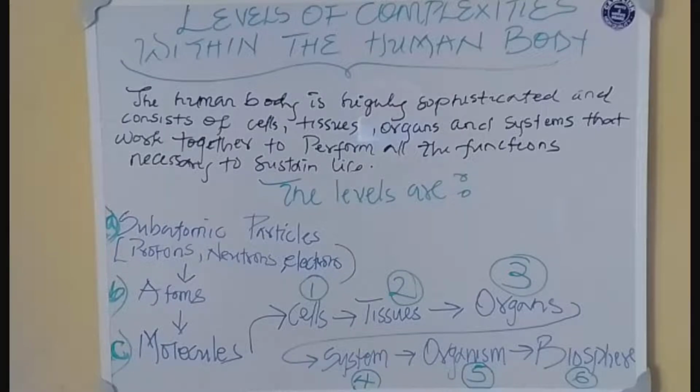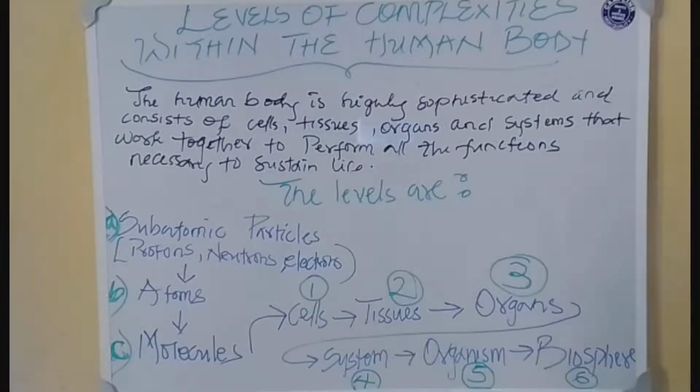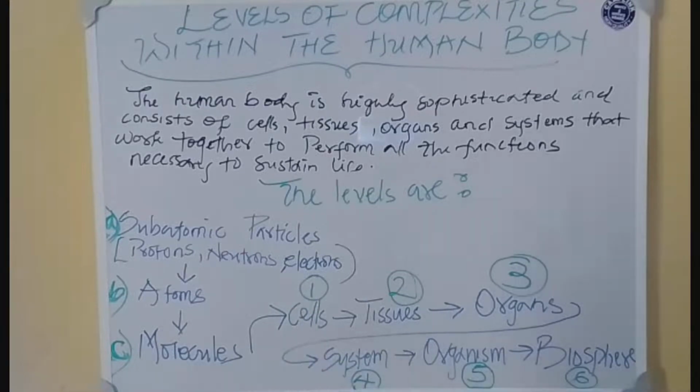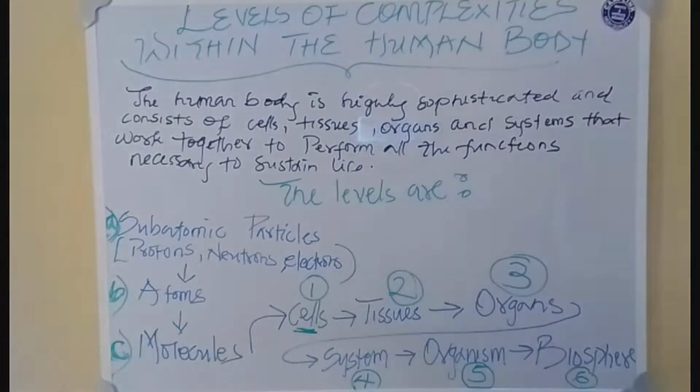The very first place it began is at cells. So we began at number one, at cells. But then the question is, where did cells come from? Before we look at tissues, organs, systems, organisms and biosphere, we were saying that life began at this point, at cells.